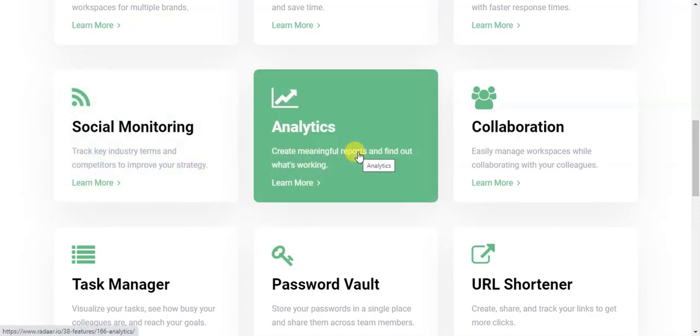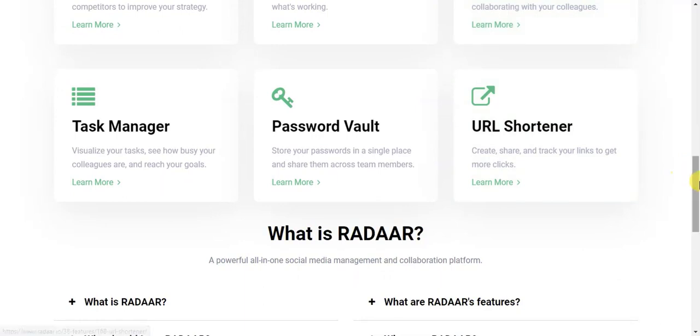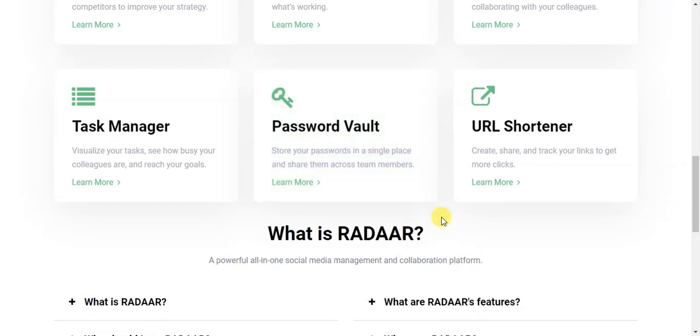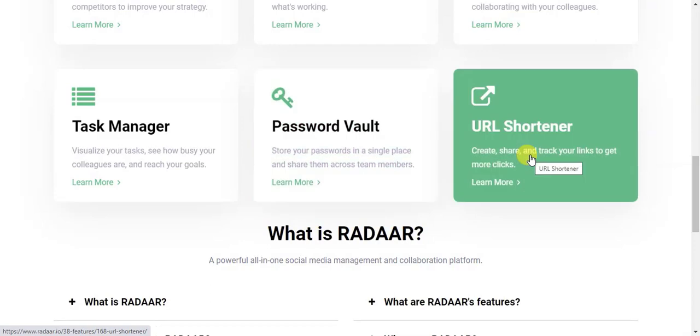The fifth one is analytics. You can analyze all of the work done by you and your teammates. Then collaboration, then task manager. You can have a notepad, or you can decide what work you want to do in the whole day. So you can manage all of your tasks here. Password vault: you can save all of the passwords of the accounts of different companies or clients. It's not easy to remember all of the passwords, so you can save them using the password vault. And the last but not the least is URL shortener.